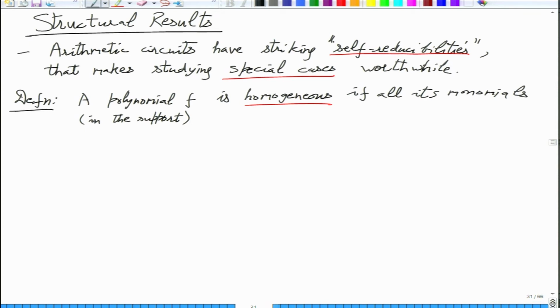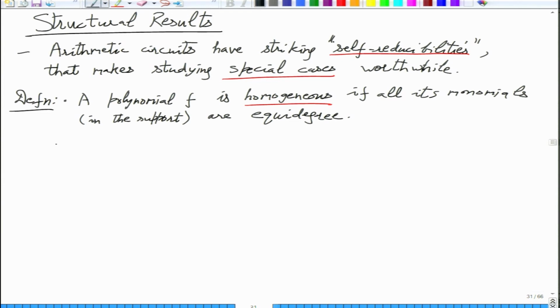So monomials that appear in f with non-zero coefficient have the same degree. So f has equidegree monomials, and then we call it homogeneous.